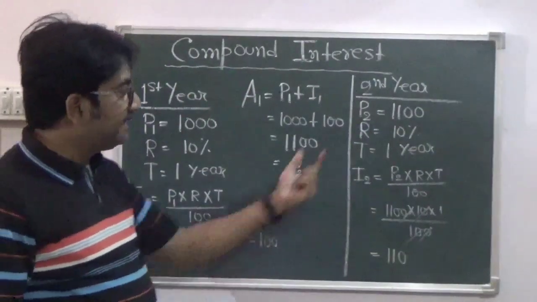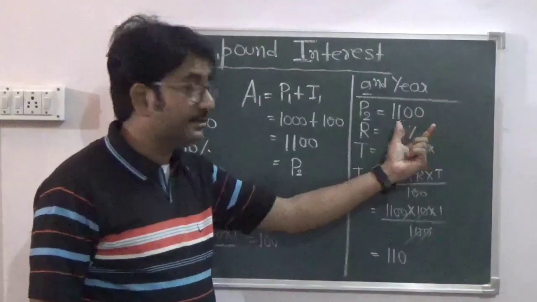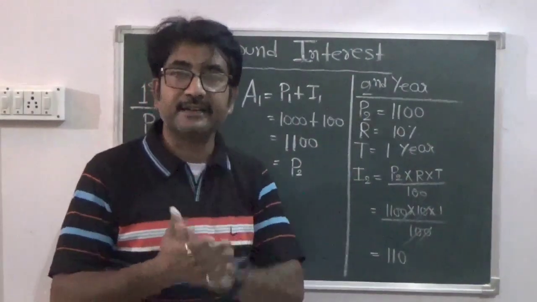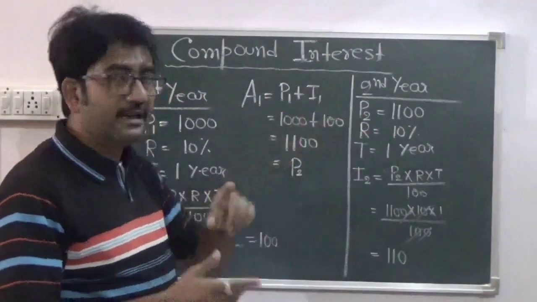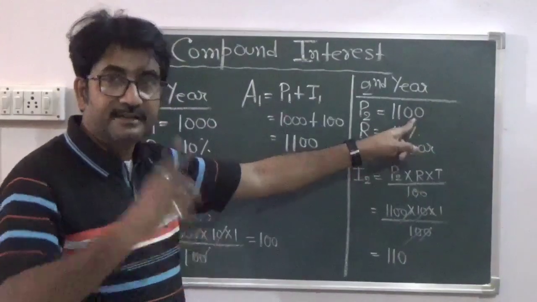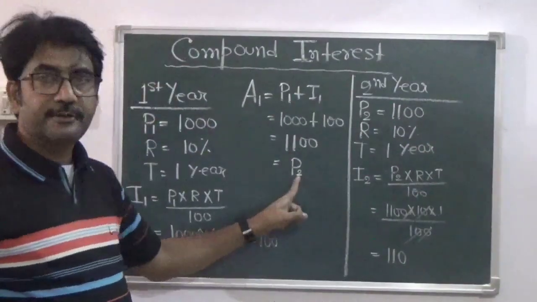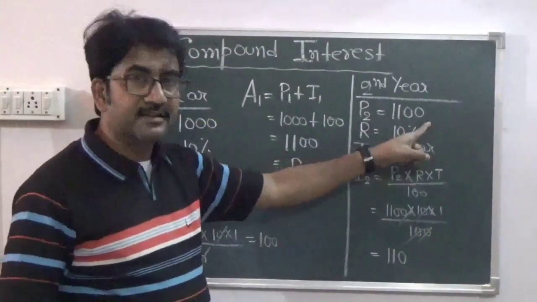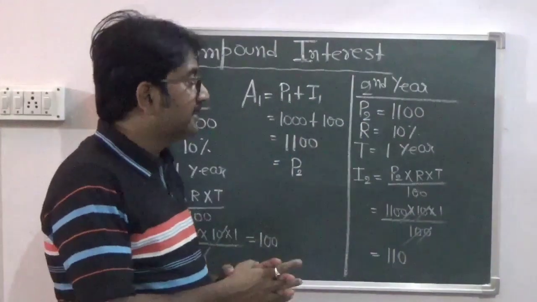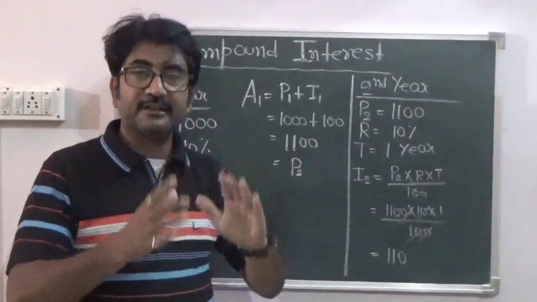Now when we are finding the interest on rupees 1100 for the second year, we are finding interest both on the principal as well as on the interest, because this 100 rupees extra added here is the interest earned in the first year. So we are calculating interest on interest. That is why it is called interest on interest.